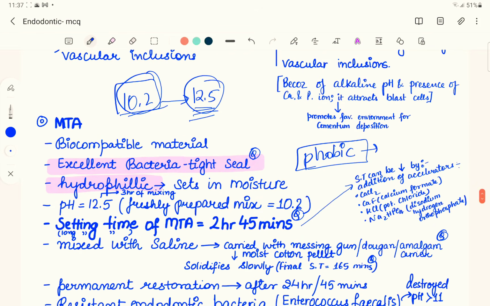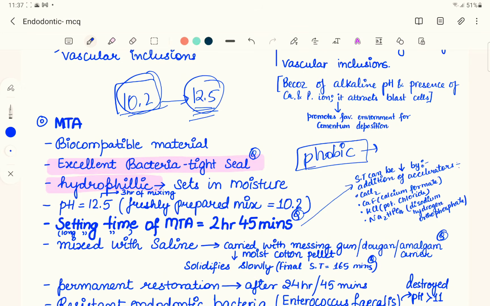Some authors say that we put a moist cotton on top of MTA, and then we send the patient for a few hours, for 1 or 2 hours, and then you restore it. Some authors say that we do not apply a moist cotton. There is no requirement of applying a moist cotton. In fact, the saliva in the mouth will be helpful to solidify the MTA.